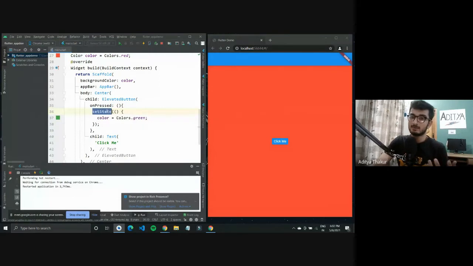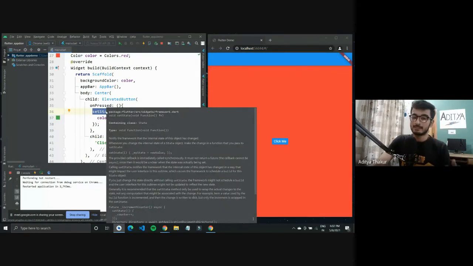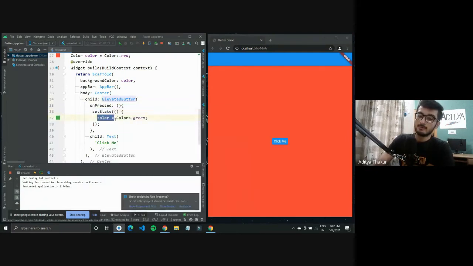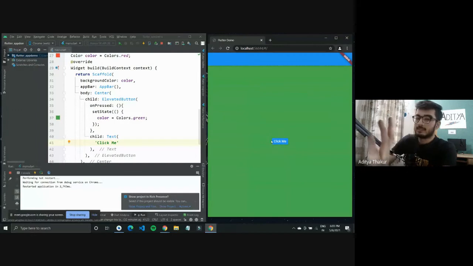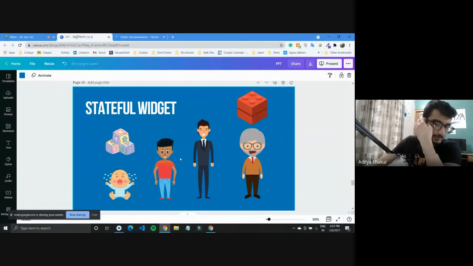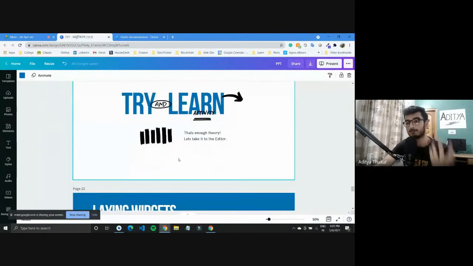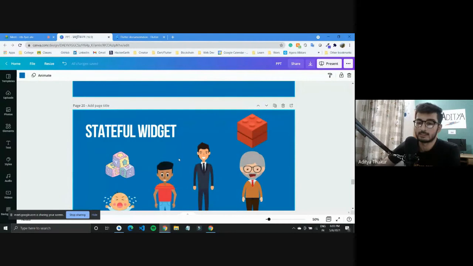So this set state function changes the state of the widget. What it will do is first assign a green color to this color variable, and when set state occurs, this code will be checked again, and wherever the color is defined, it would be changed to green. So when we tap on this button, the color should update and change to green. So these are the stateful widgets where you don't have to rebuild everything, and it would just show up on the screen when you update the state.